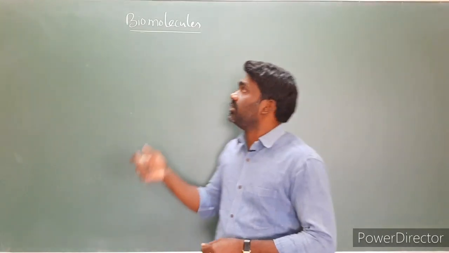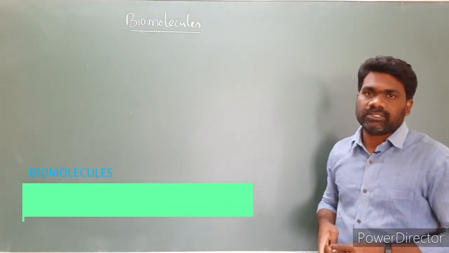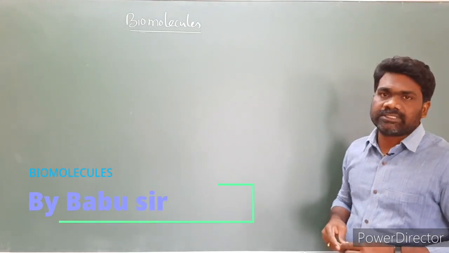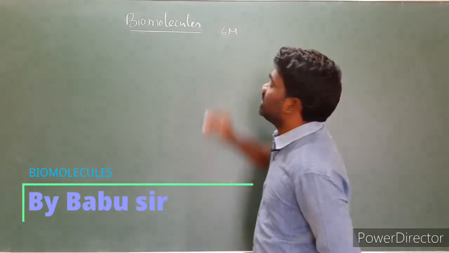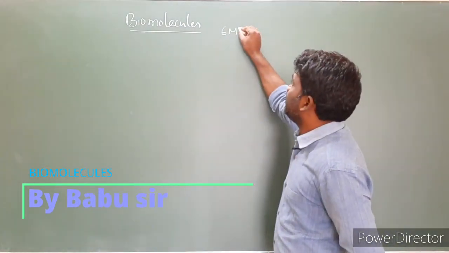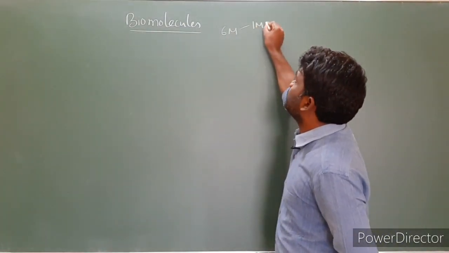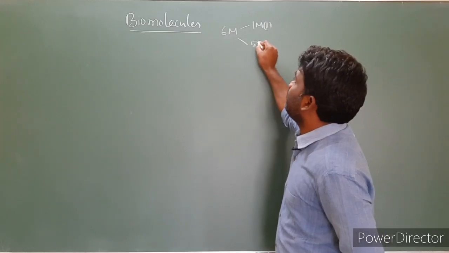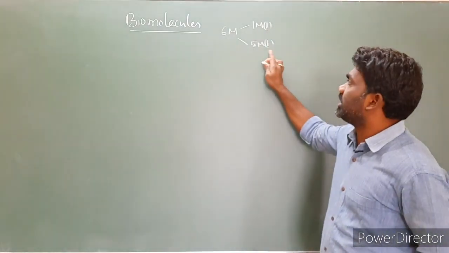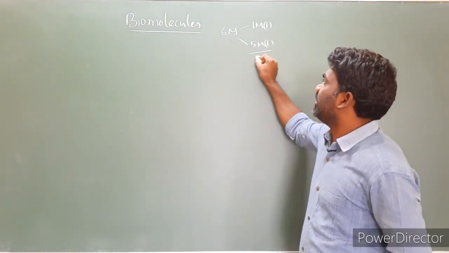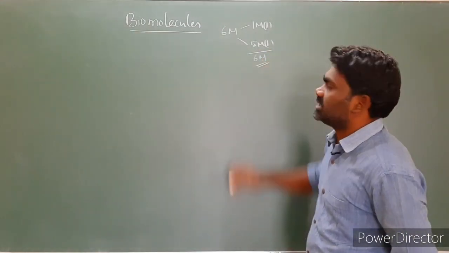Today I am going to start a new chapter, biomolecules. The chapter has 6 marks weightage in your PUC examination. You will get 6 marks from this chapter. From these 6 marks you will get one 1-mark question and one 5-mark question. So one question carries 1 mark, one question carries 5 marks. The total weightage from this chapter is 6 marks.